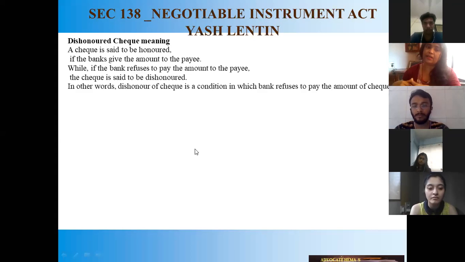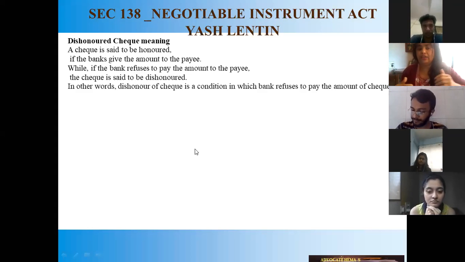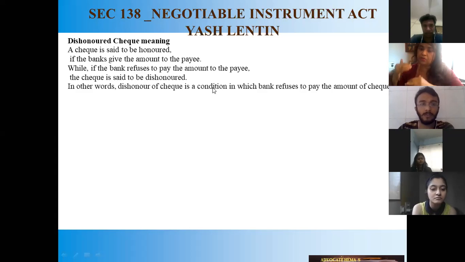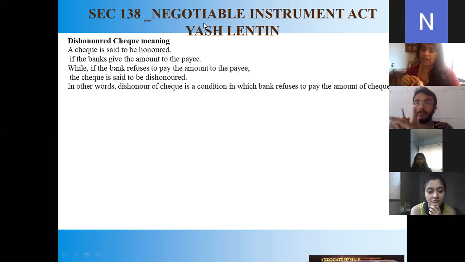So for example, if a case comes to me and someone is complaining about a check bounced for insufficient funds, and in spite of so many calls and legal notice, the first stage of the procedure is that we, the lawyers, give a notice to that particular person: if you can pay this amount, we are not going to initiate legal proceedings. So I will be issuing a notice to that person who has given maybe 40 lakhs, 50 lakhs, maybe 1 crore, and the check has bounced. So I, as a lawyer, will be giving a notice to that party.